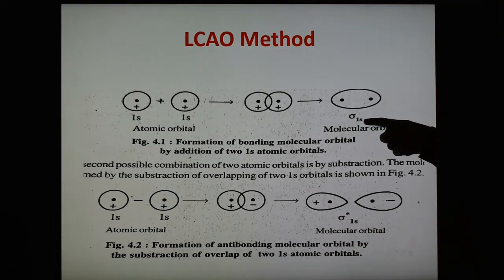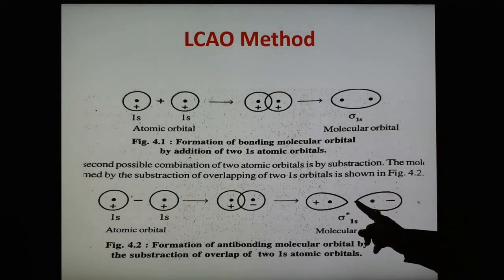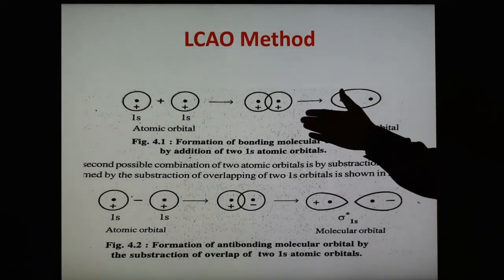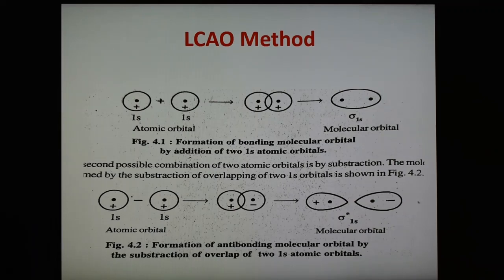So sigma 1s is the bonding molecular orbital, sigma star 1s is the anti-bonding molecular orbital, and between these two there is no electron density. The bonding molecular orbital favors bond formation, whereas the anti-bonding molecular orbital does not favor the formation of a bond. So by addition we get the bonding sigma 1s, and by subtraction we get the sigma star 1s anti-bonding molecular orbital. This slide shows the combination of 1s atomic orbitals to form the two molecular orbitals, sigma 1s and sigma star 1s.